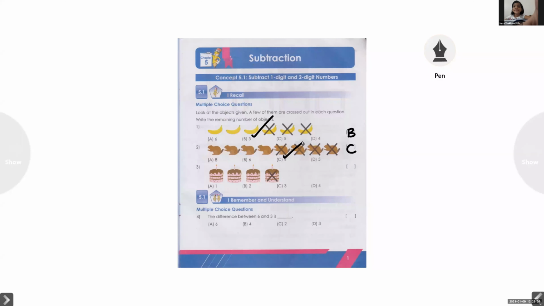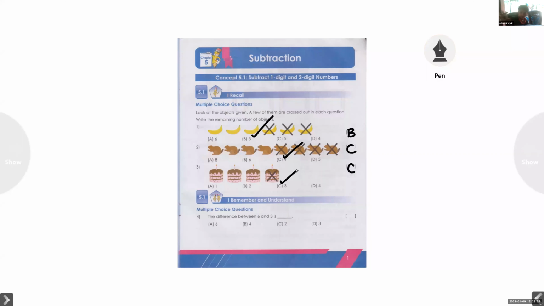Sadhana, look at the third one. How many cakes are there? 4. Out of the 4, 1 is crossed. What is remaining? 3. So which option is the correct answer? C. That means 3. So put a tick mark for C option and write the letter C inside the brackets.